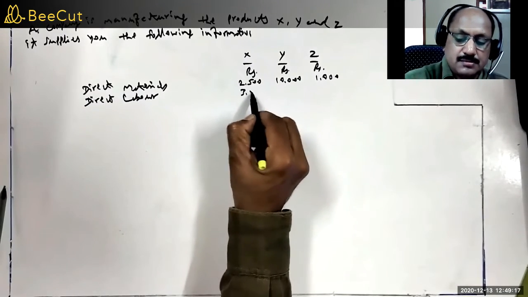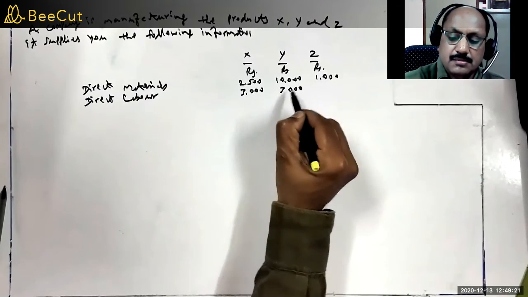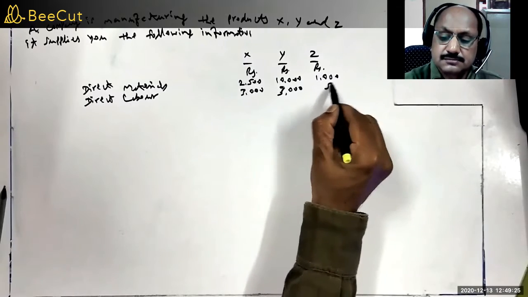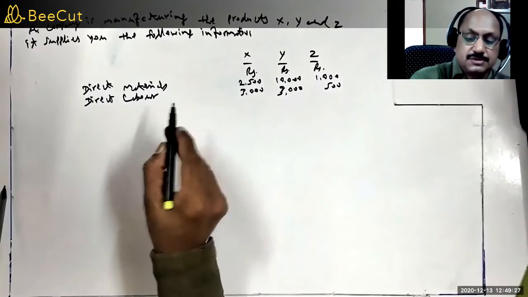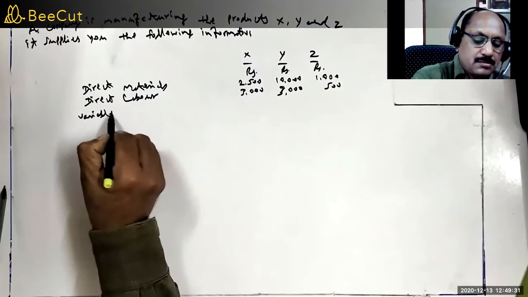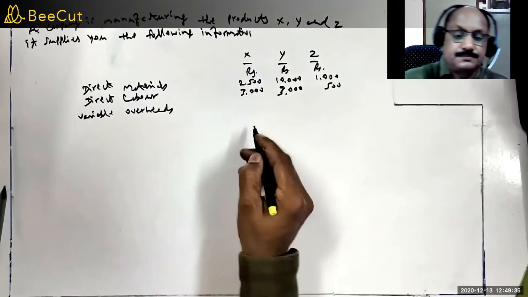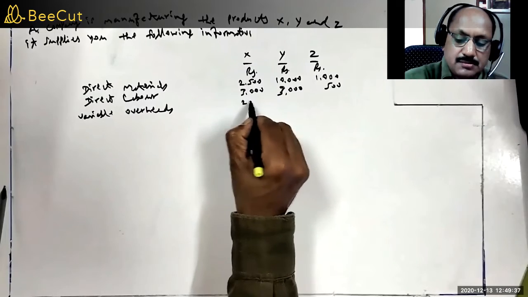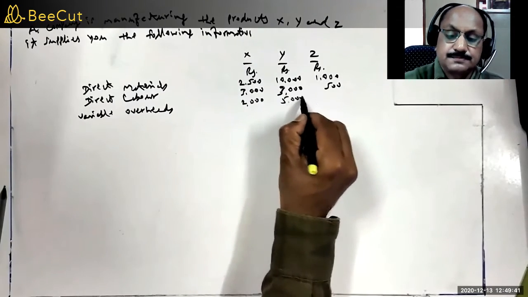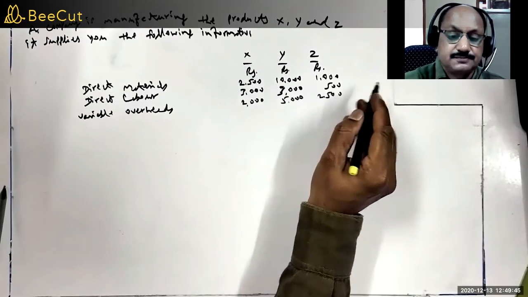Direct labor, 3,000, 3,000 and 500. Variable overheads, 2,000, 5,000 and 2,500.